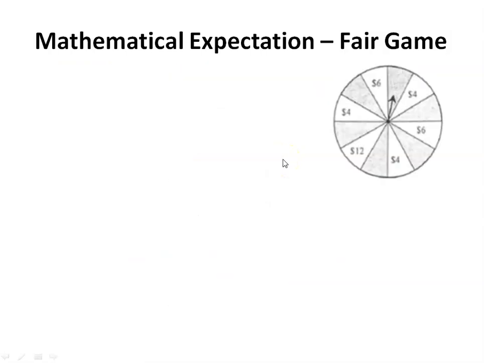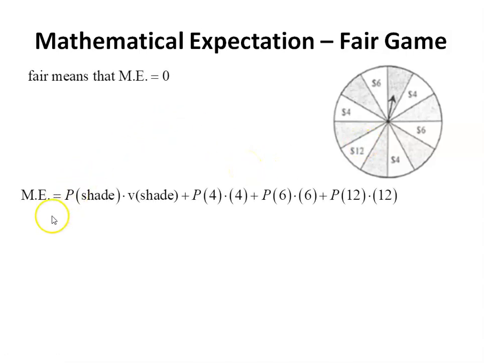So there are 12 sectors. We know that the game is fair. If you land on a white sector, you keep that amount and you keep your bet. So in my mathematical expectation, as I'm scanning through and trying to get the gist of the game, I want to know how many different payment outcomes there are. There's shaded, or I lose, that's 1. There's $4, $6, or $12. There's a total of 4 outcomes. And we know that the mathematical expectation is 0. We'll be able to put that in.